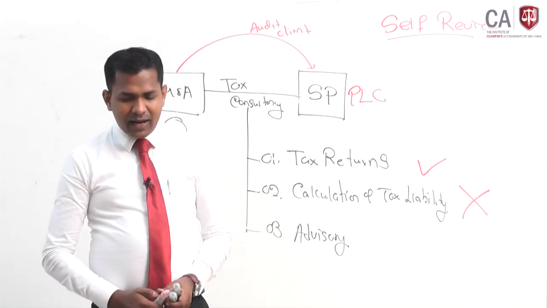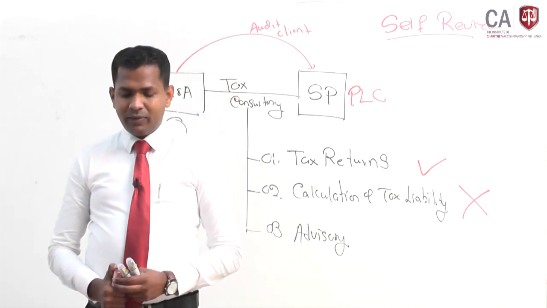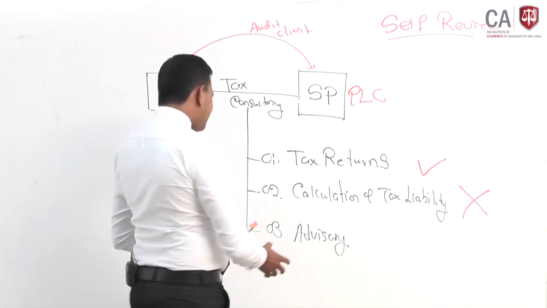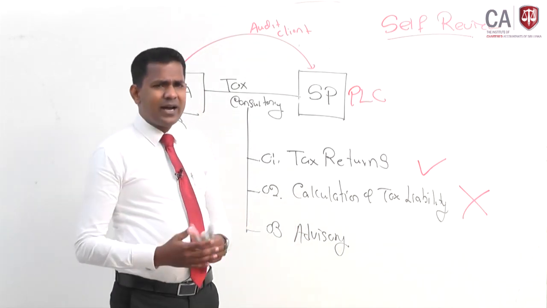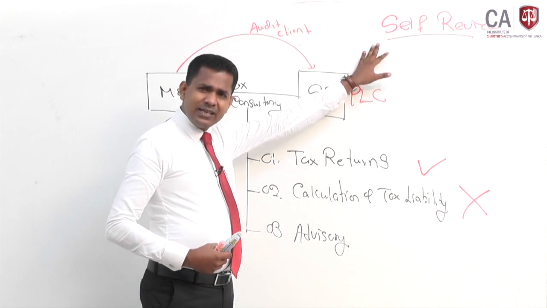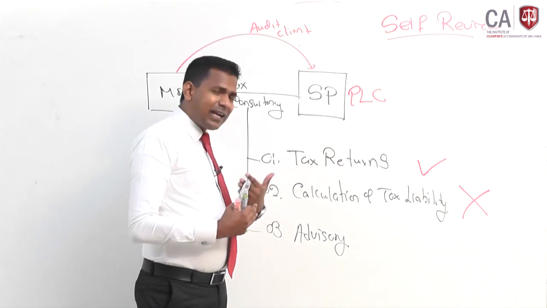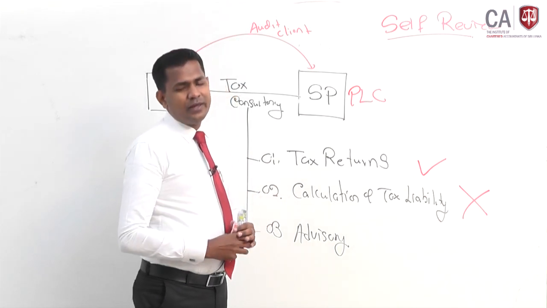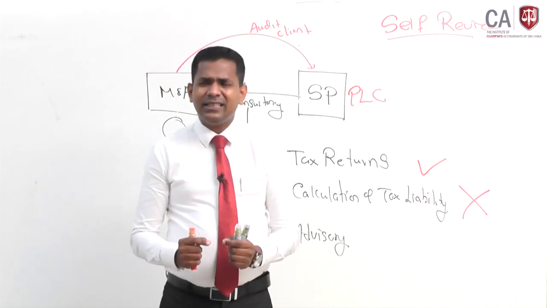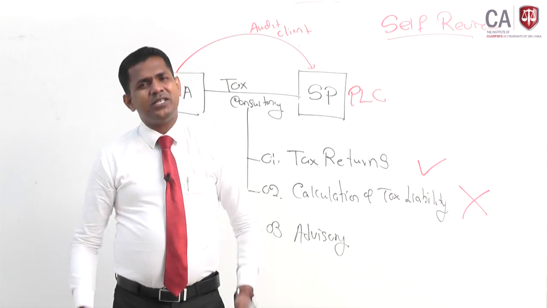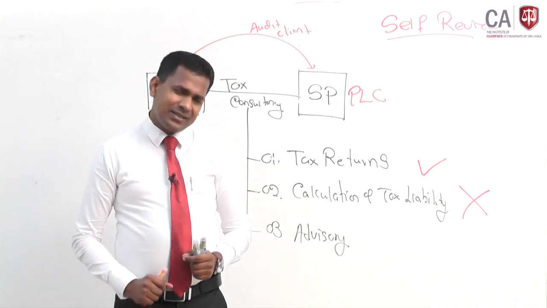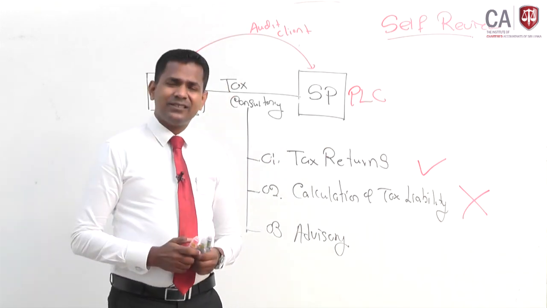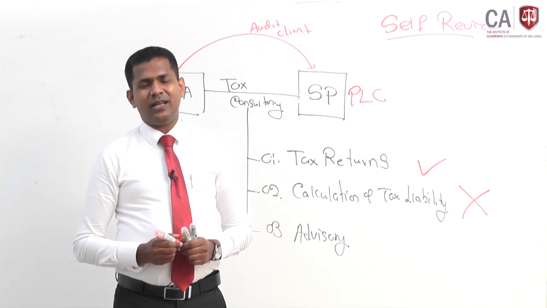Third one, provision of tax advisory on the application of value-added tax on the different sales streams in SP in accordance with the applicable tax legislation. Tax advisory services also can be provided. Again, the self-review threat arises. You need to see in what capacity you are giving the advisory and what service is given by you. Especially if you are advising based on the prevailing law, based on the information available in the legal system, it can be done. That is possible.